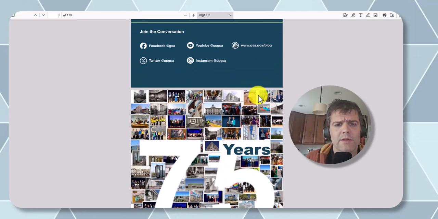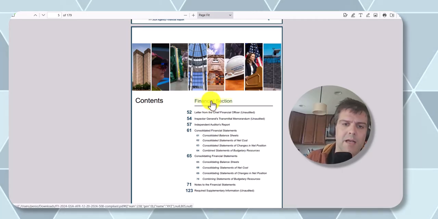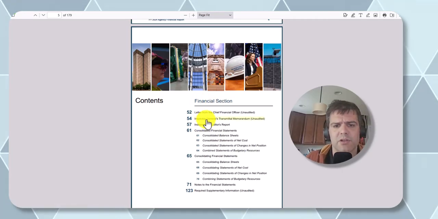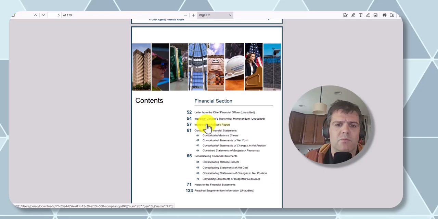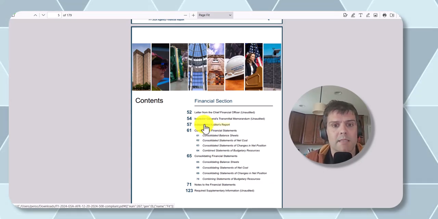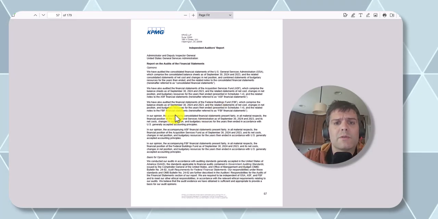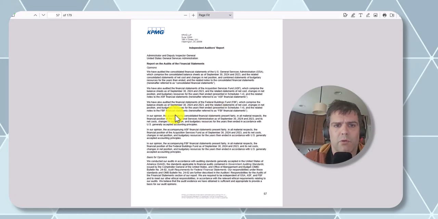First, you want to scroll through the AFR to the table of contents, and you'll usually be able to find it in the financial section. There you'll see the Inspector General's note and then the Independent Auditor's report. I want to say most federal agencies, the IGs, while responsible for conducting the audit, usually contract it out to an independent public accountant. So here, the Independent Auditor's report.